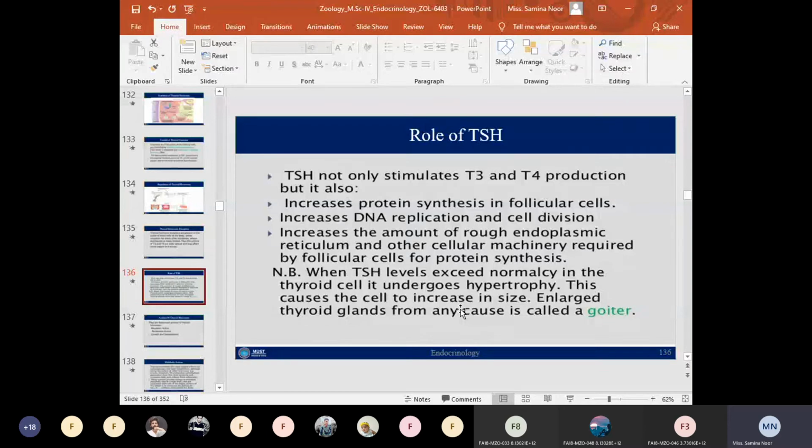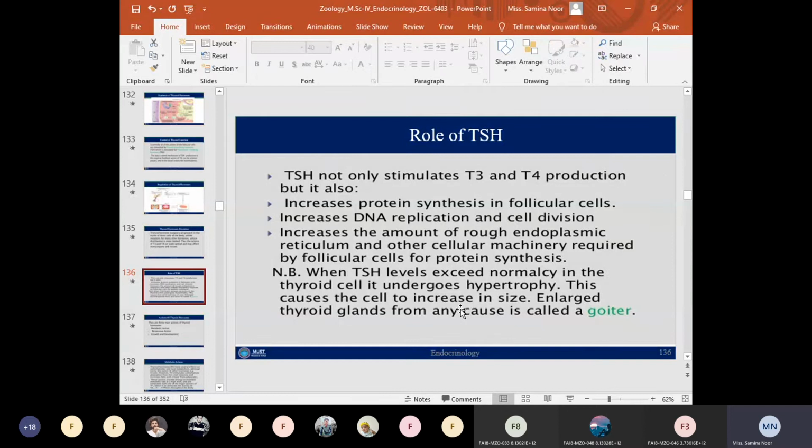So TSH enhances protein synthesis from the follicular cells.